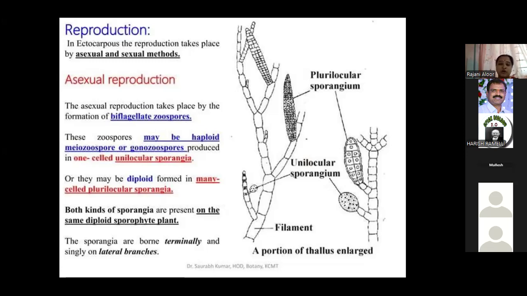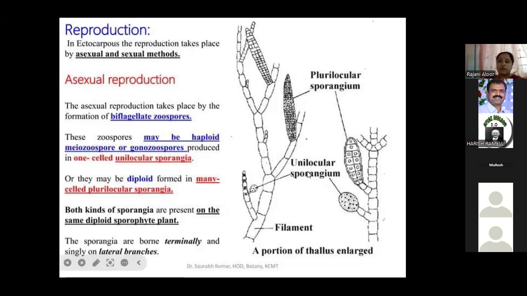These two types of zoosporangia may be produced on the same plant or on different plants. The unilocular zoosporangia form haploid zoospores, and the plurilocular sporangia form diploid zoospores. Uni means single, pluri means many. Both kinds of zoosporangia occur on the same diploid sporophytic plant, some terminal and some single lateral branches.